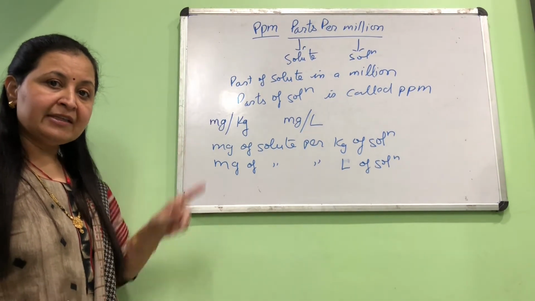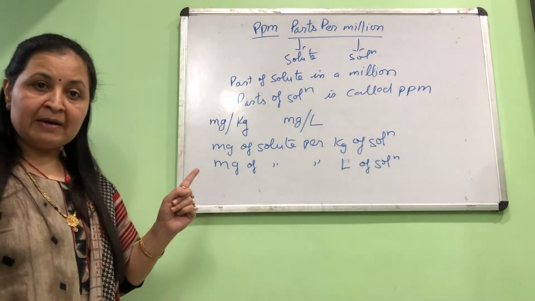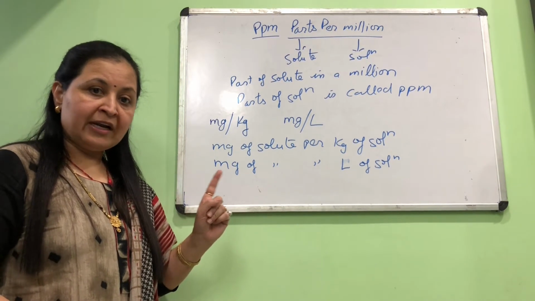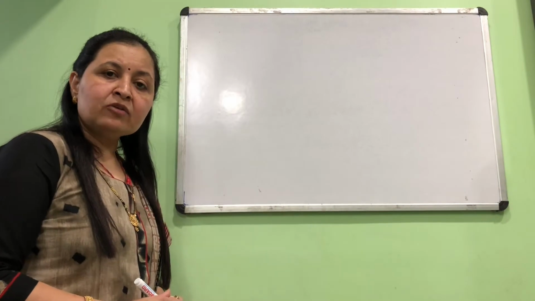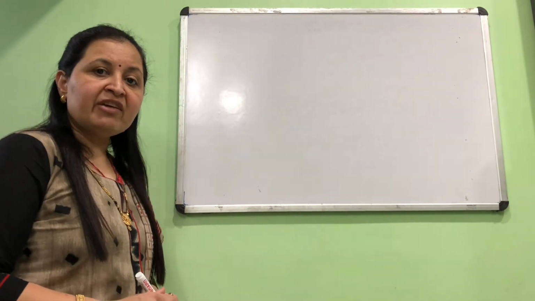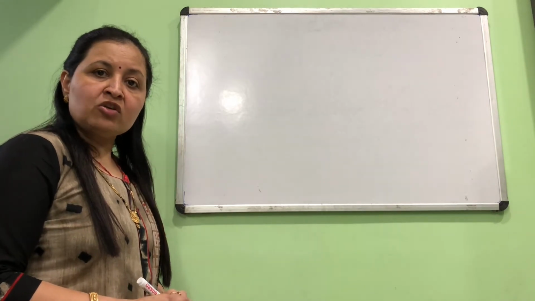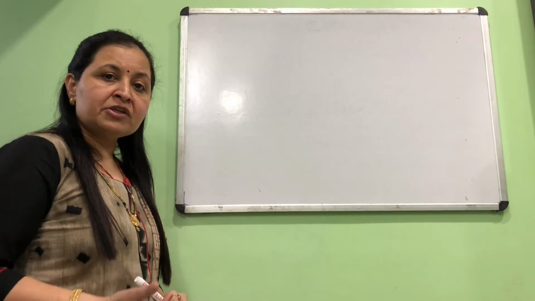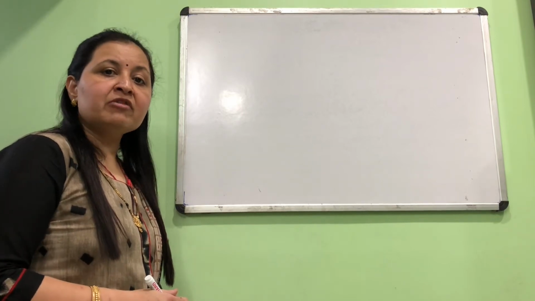We'll try to relate this to the percentage by mass quantities that we studied earlier. Okay, so let us see. The concept of parts per million concentration is usually used when the concentration of solute is very low. For such low concentration, percentage by mass, percentage by volume type of concentration concepts do not actually work well.